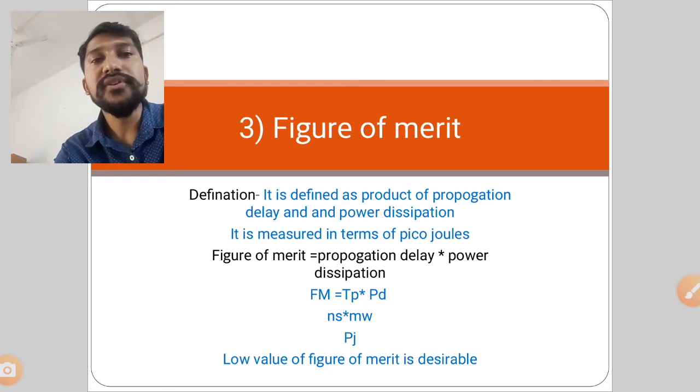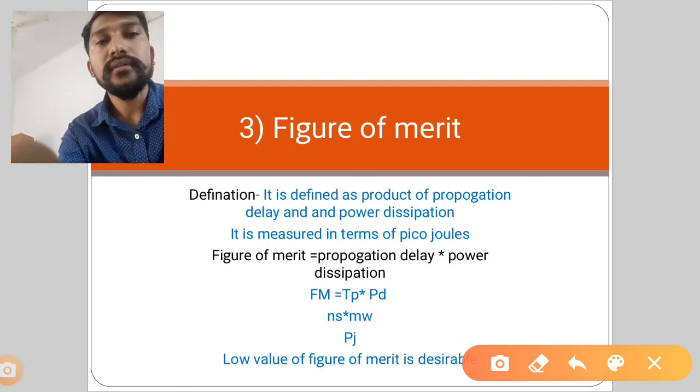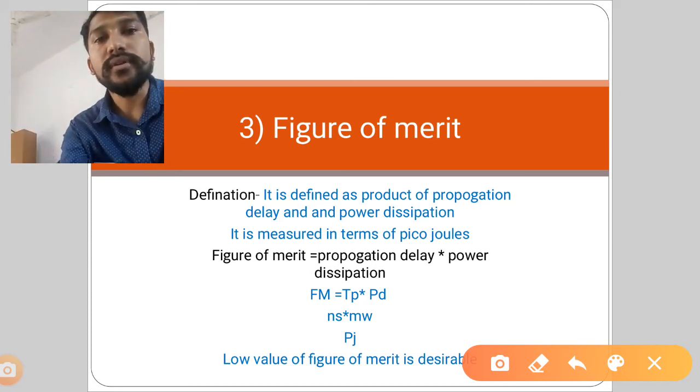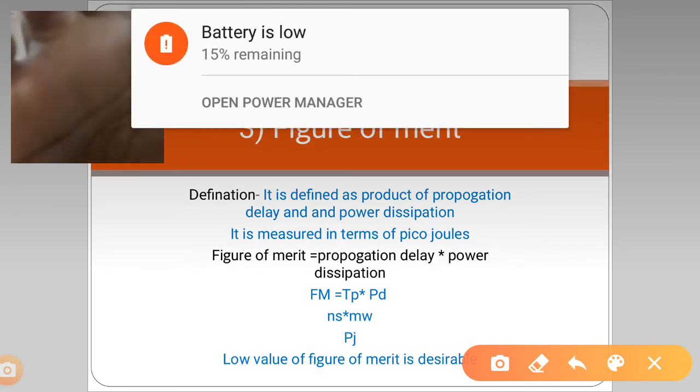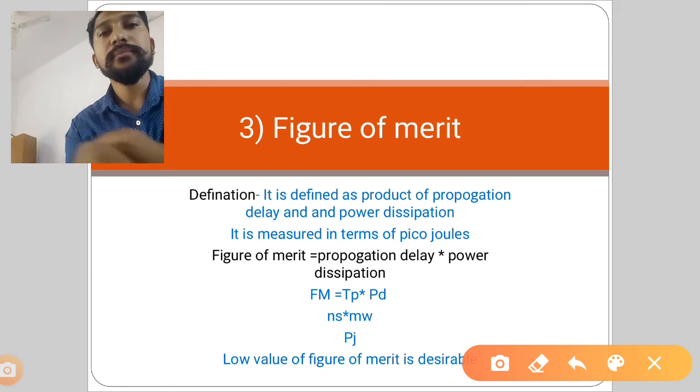Propagation delay is measured in nanoseconds. So the delay is very small, in terms of 10 raised to minus 9, that is nano. And milliwatt means 10 raised to minus 3. So 10 raised to minus 3 into 10 raised to minus 9 gives 10 raised to minus 12. So that is the total figure of merit, the product of propagation delay and power dissipation.